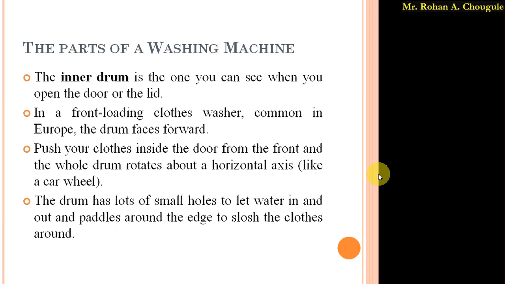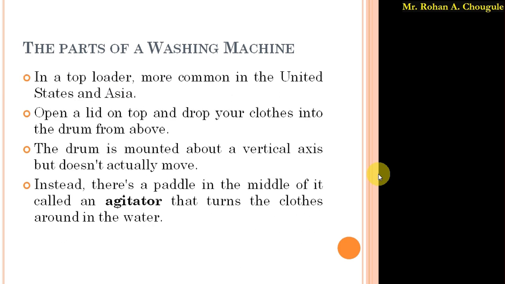Slosh means that the paddle strikes hard at the cloths. So again, this is a technique by which we clean the cloths. This is related to the inner drum which is placed inside the front loading washing machine.